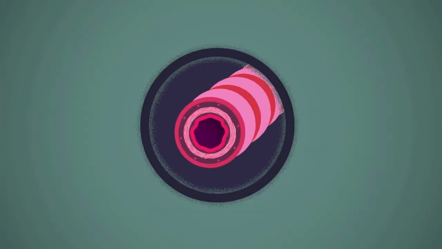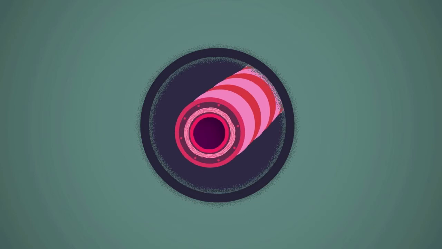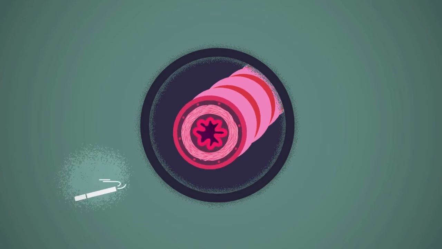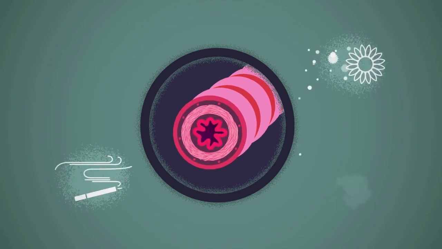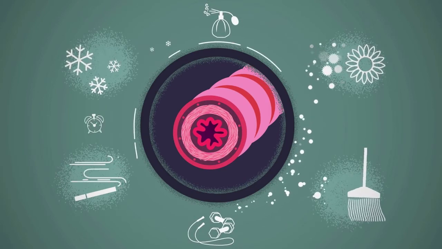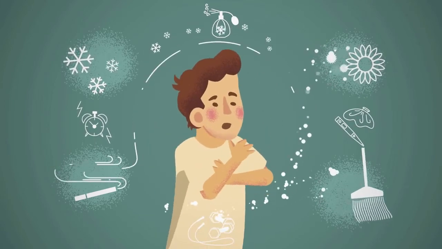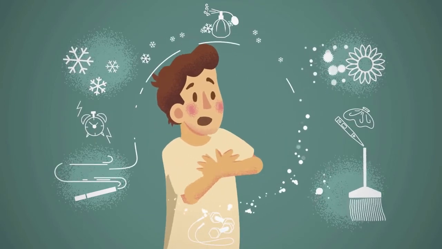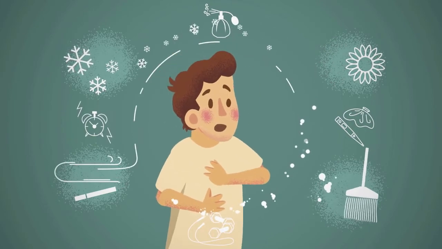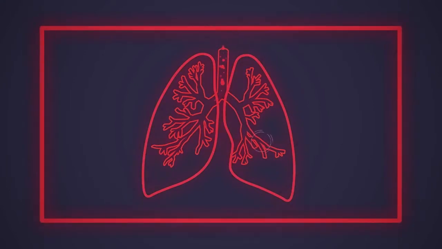In people with asthma, the airways are chronically inflamed, which can make them hyperresponsive to certain triggers. Some of the many asthma triggers include tobacco smoke, pollen, dust, fragrances, exercise, cold weather, stress, and even the common cold. When people with asthma are exposed to these triggers, an asthma attack or exacerbation can occur. But how exactly do such everyday factors lead to an asthma attack?